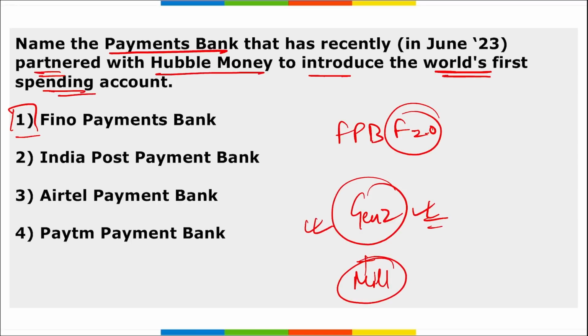So Gen Z is your generation, right? And millennials are the people who were born and have not seen the era before the internet, right? And Gen Z is the generation that was born with the era of the internet.